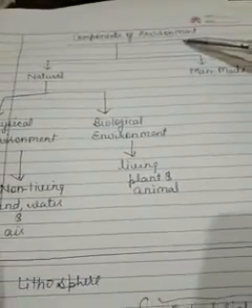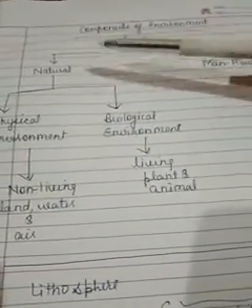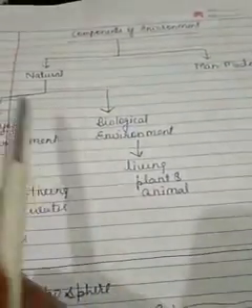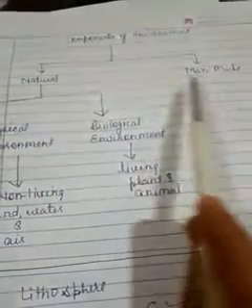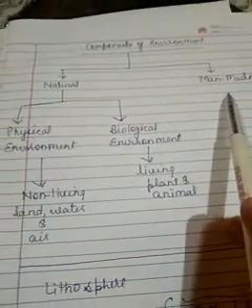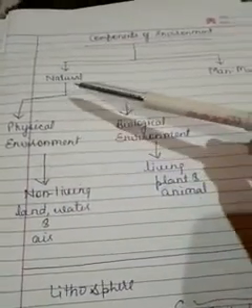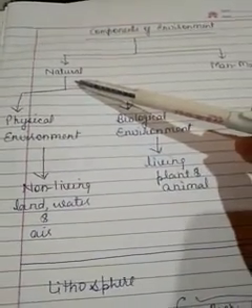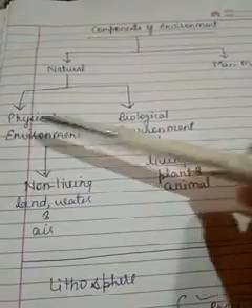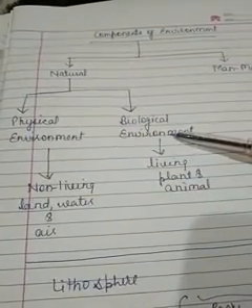Components of environment. So, components of environment are divided into two parts, broadly divided into two parts, natural and man-made. And further, we have divisions of natural components. Natural components are divided into two, physical environment and biological environment.